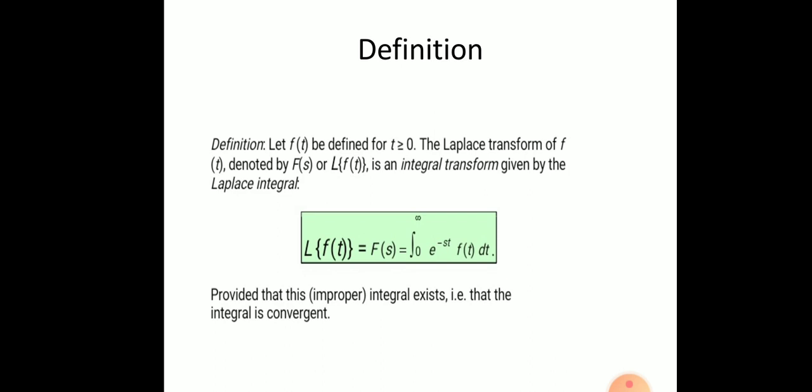So F(s) is the Laplace transform of f(t), and f(t) and F(s) are called a Laplace transform pair.